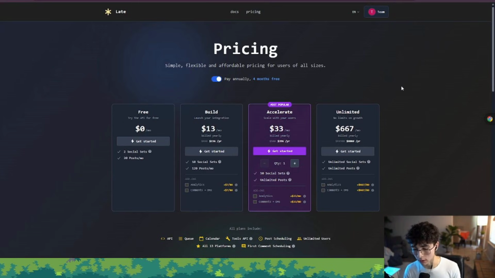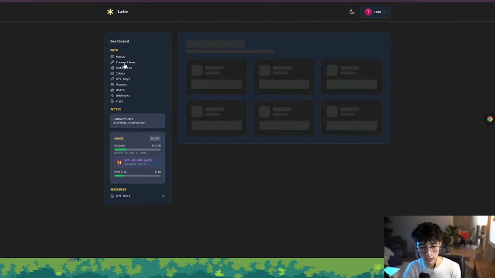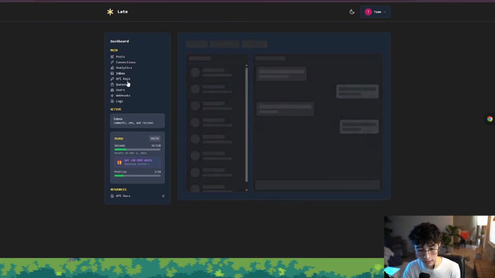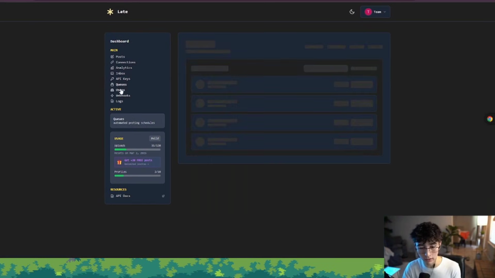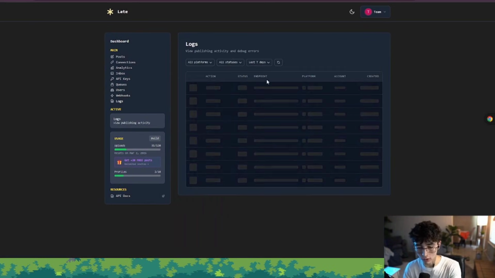And we also have these other plans that are really affordable and work very well if you have a business that does a lot of content and you need a lot of social sets in place. So how this platform works is very simple. You have the dashboard here where you have posts, connections, analytics, inbox, your API keys, your queues, your users, and your webhooks. And you can also see your logs.